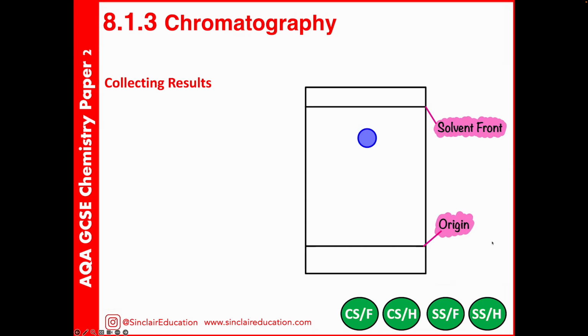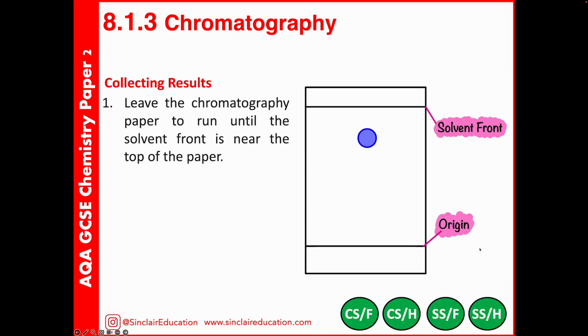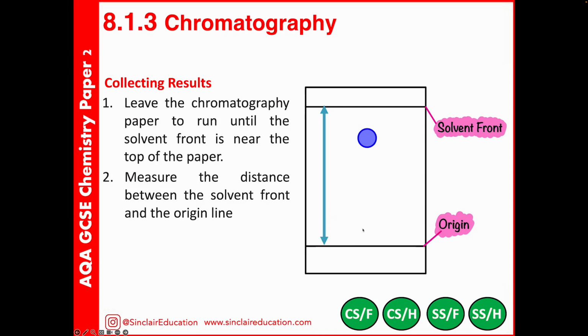When it comes to collecting results, first of all, we need to leave this some time so that the solvent front can get up to the top of the paper. Once it's nearing the top, you'll remove this and allow it to dry. We'll mark in where our solvent front is, so how far the solvent actually got to, and we'll have the origin line already recorded. Once this is dry, we'll measure the distance from the origin up to that solvent front. You can either measure that in millimetres or centimetres.